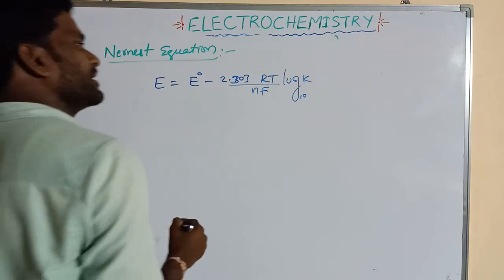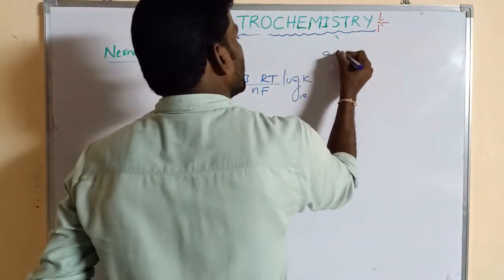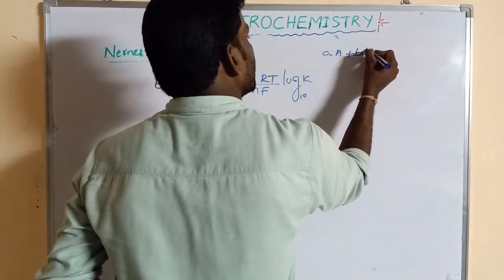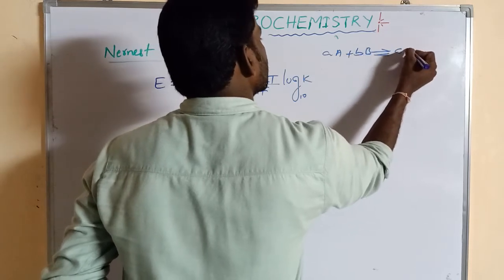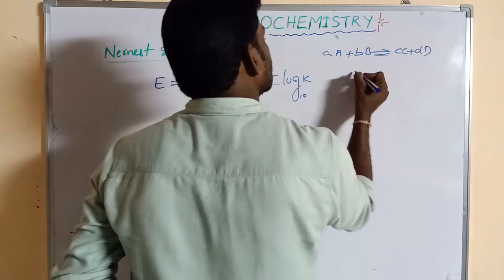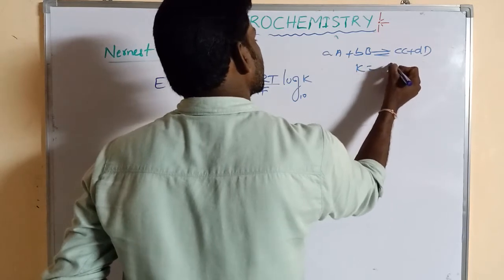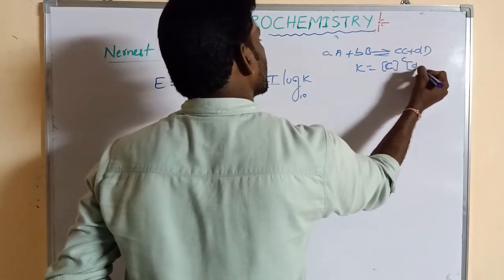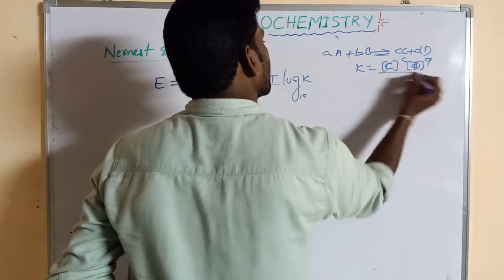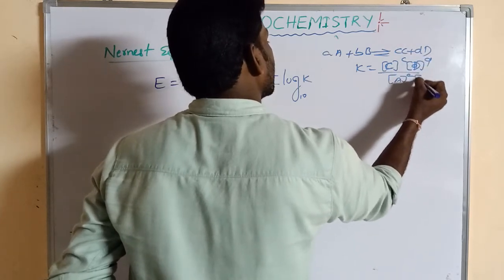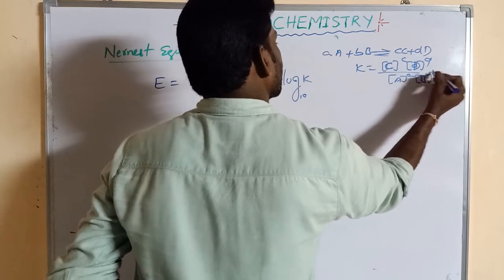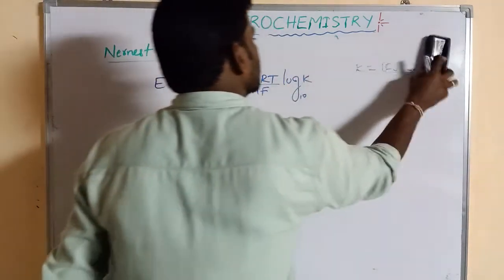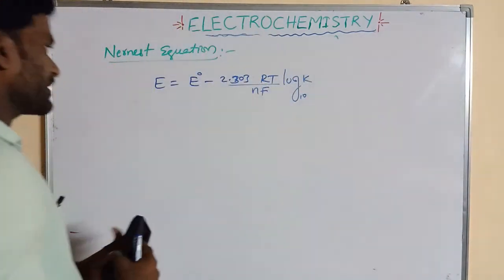So what is the equilibrium constant? We know aA plus bB reversible arrow cC plus dD. The equilibrium constant K is the concentration of C to the power c times the concentration of D to the power d, divided by A to the power a into B to the power b. So K is the equilibrium constant.